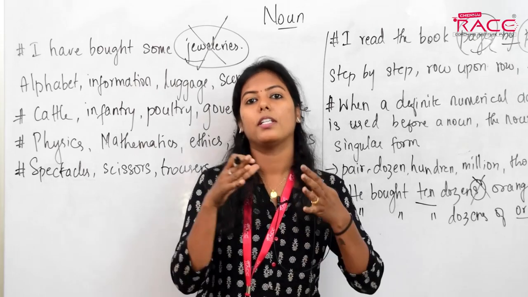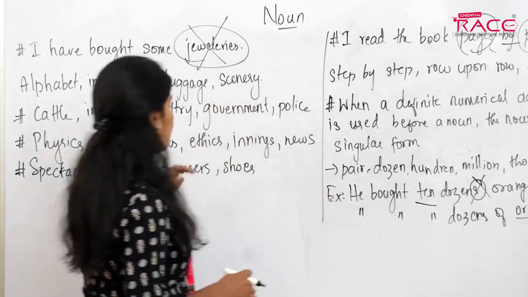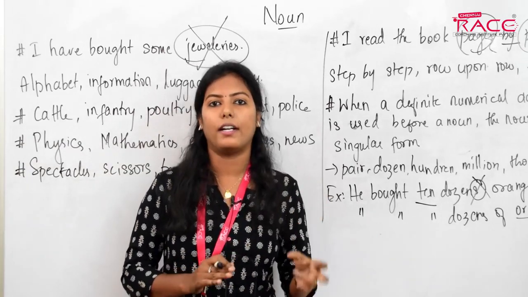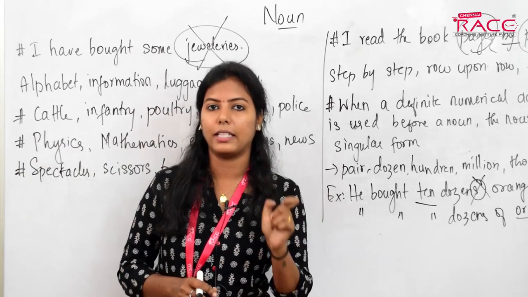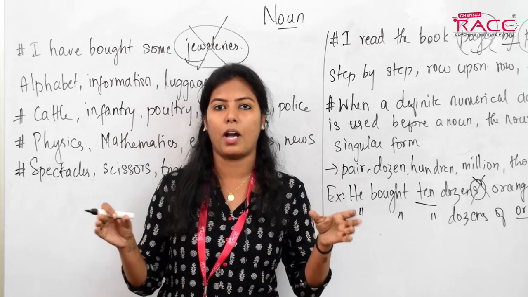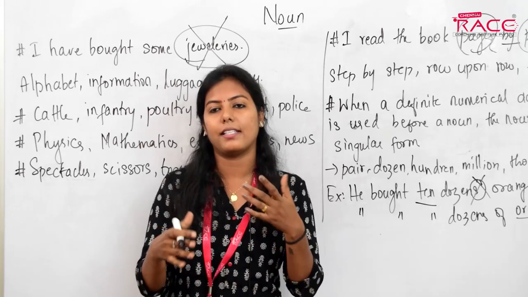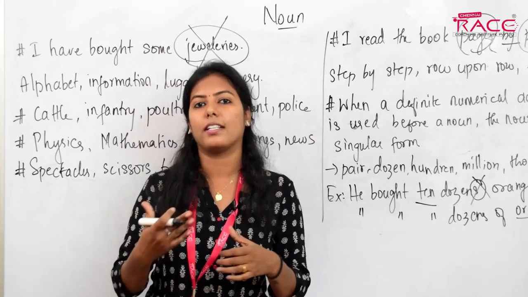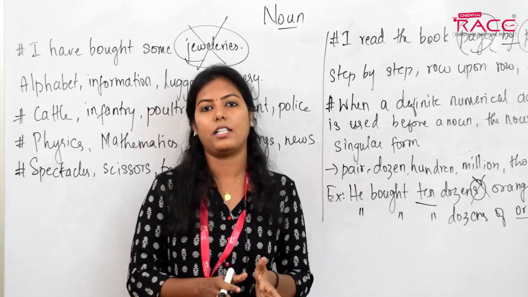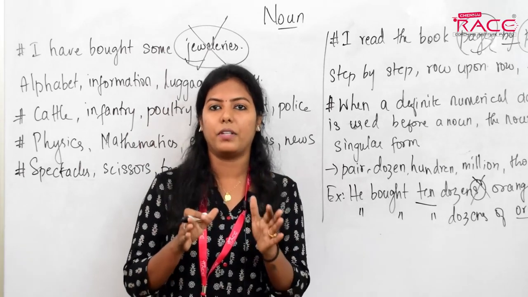No. Boots, just like spectacles, just like shoes, just like trousers, boots can always be used together. It cannot be used single. You cannot use a single boot. You have to use them together. So just like spectacles, boots does not have any singular form, and that's why we use boots here.